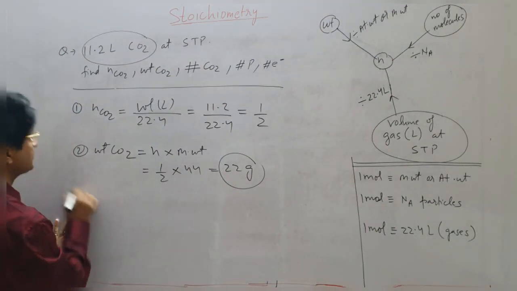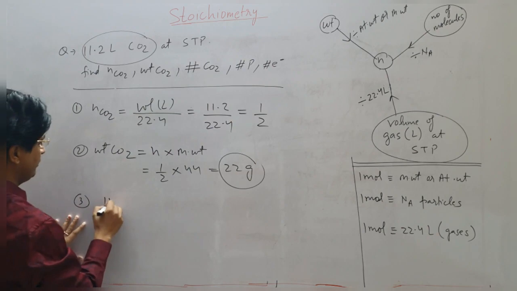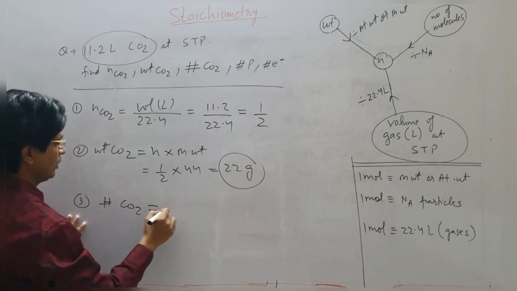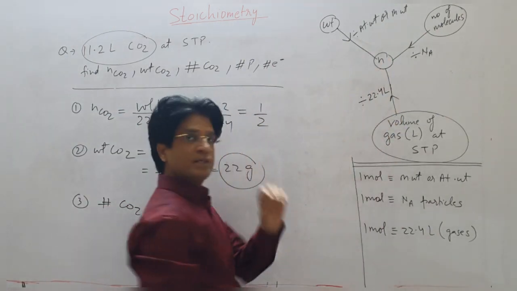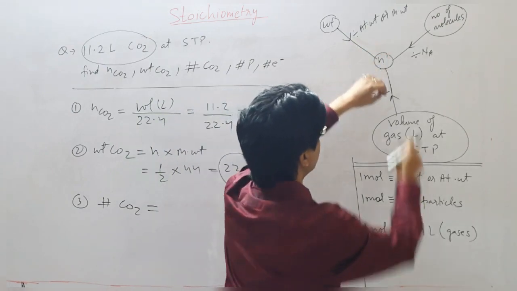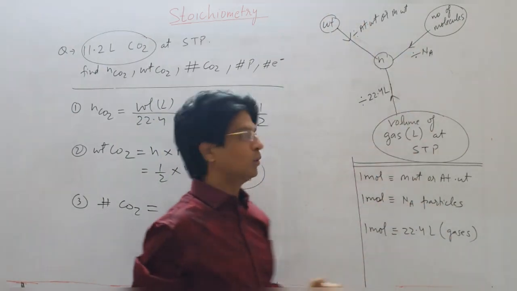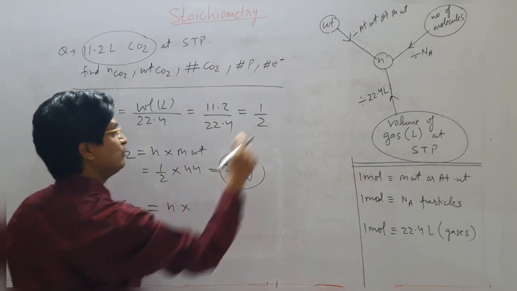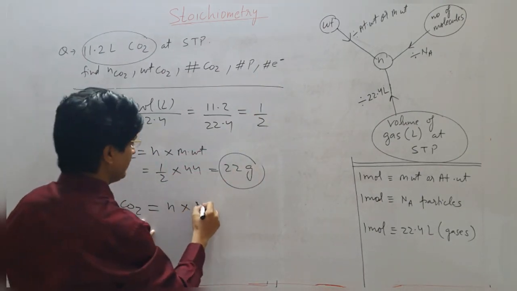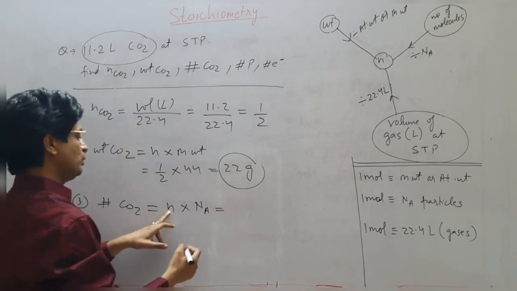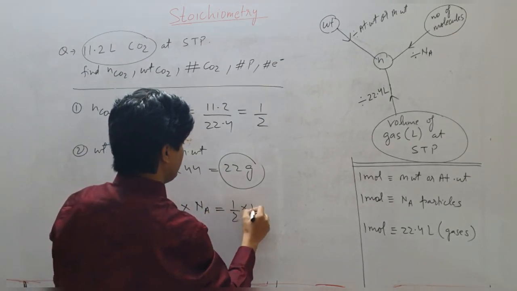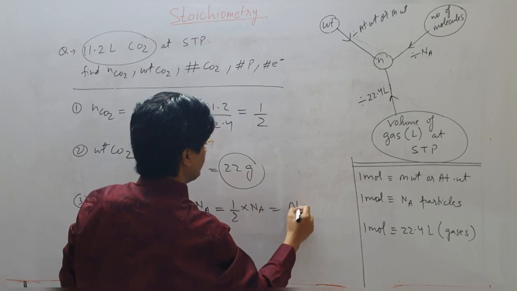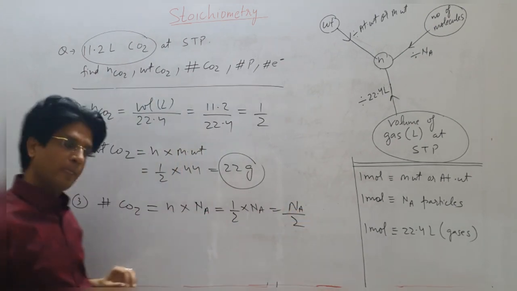Third one, number of molecules of CO2. Since I have reached number of moles, once you reach number of moles, it becomes very easy to traverse any road. So number of moles of CO2 will be n. I have to move outside, so I will multiply by Na, Avogadro's number. So n is half and this will be Na, so it will be Avogadro's number by 2.